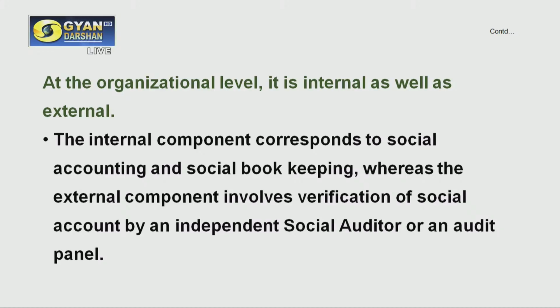The second one is the civil society level, like private, NGOs, CBOs, universities. In any university, they could carry out the social auditing. Universities, schools, consumer organizations, self-help groups and individuals. At these two levels, we could carry out the process of social audit. When we talk about the organizational level, it is internal as well as external. The internal component corresponds to social accounting, social bookkeeping, whereas the external component involves verification of the social account by an independent social auditor or the auditor panel.